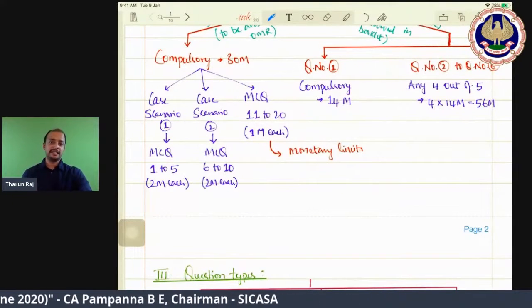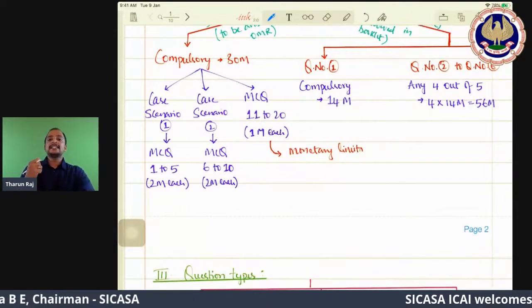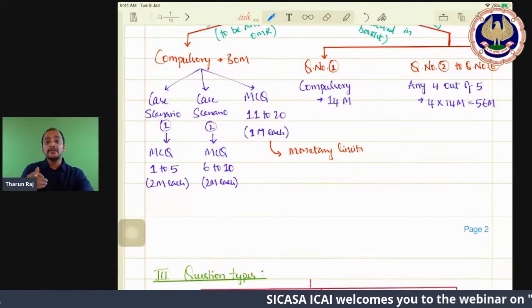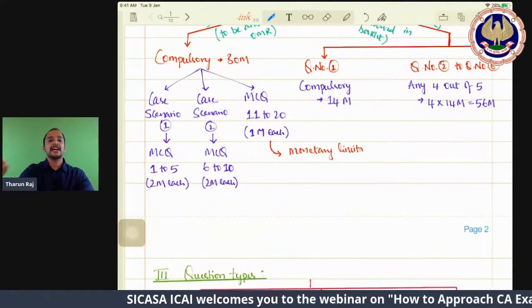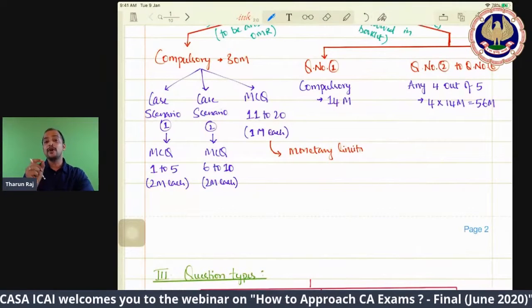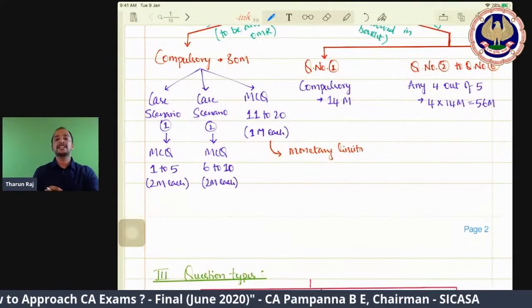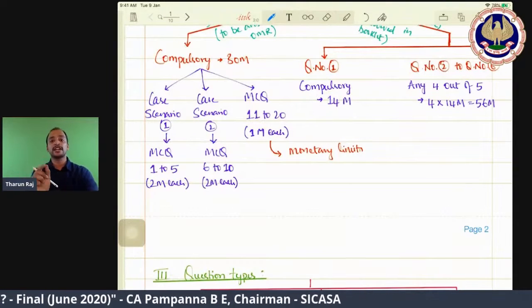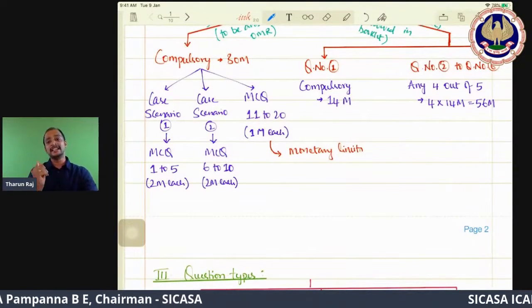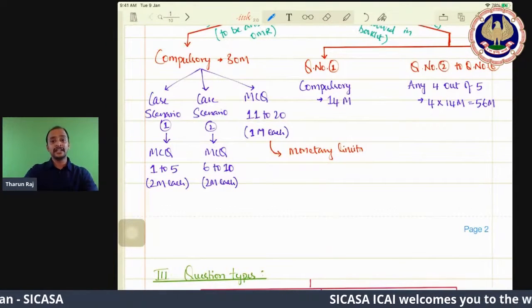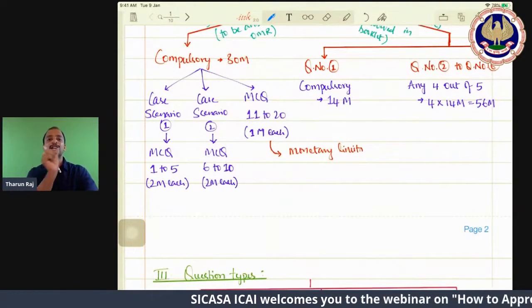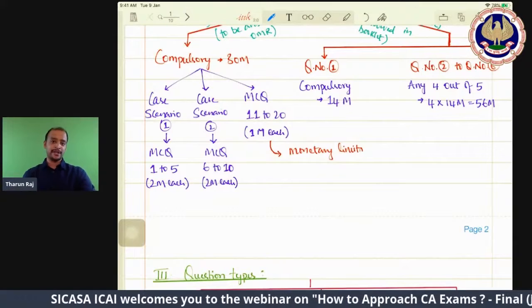So that's a monetary limit. Then there is a resident welfare association which is collecting subscription charges from the members, and what should be the limit? 7,500. If the subscription charges per month per member do not exceed 7,500, it is exempted. If it goes beyond that, it will be taxable. So that is a monetary limit, 7,500, you need to remember.